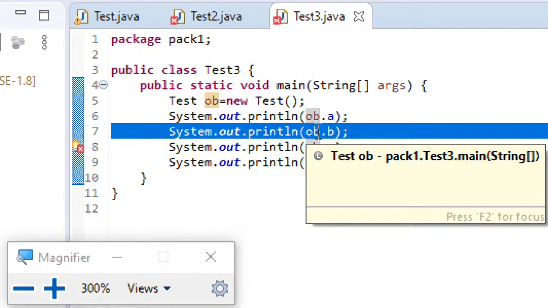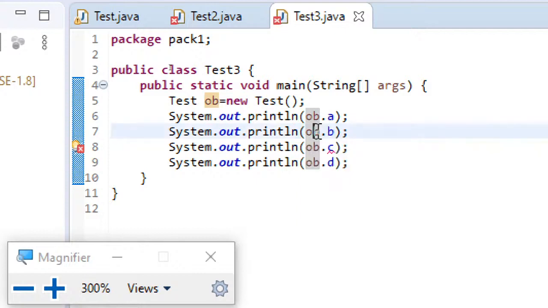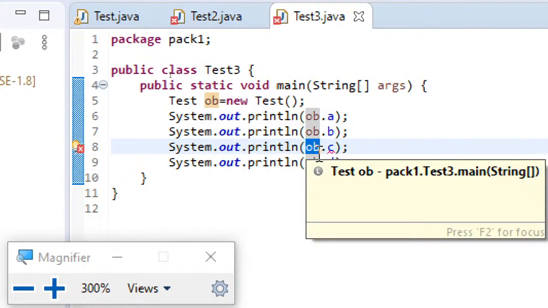A protected variable can be accessed from a non subclass in the same package. Coming to private, obviously it's going to raise an error because it's not known to the child itself. How can it be known to the non subclass? So this will be an error.